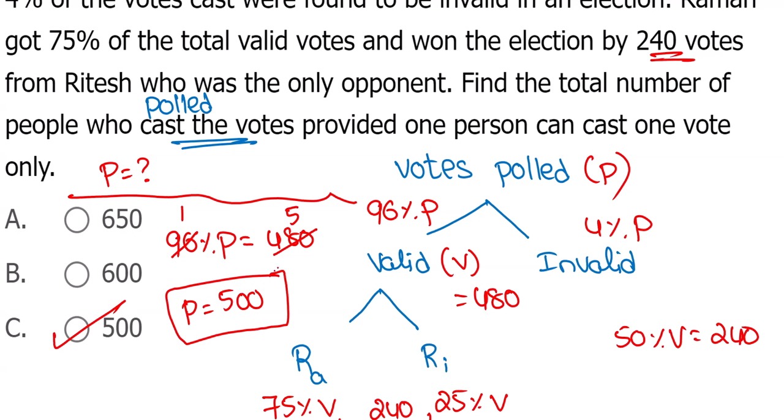You understand the question? From poll, valid, invalid. Okay, this notation you please note. Valid votes are 480. That's equal to 96% of polling. Among polling, 4% invalid, 96% are valid. So 96% equal to 480. What is total poll? It is 500. Voters related question.